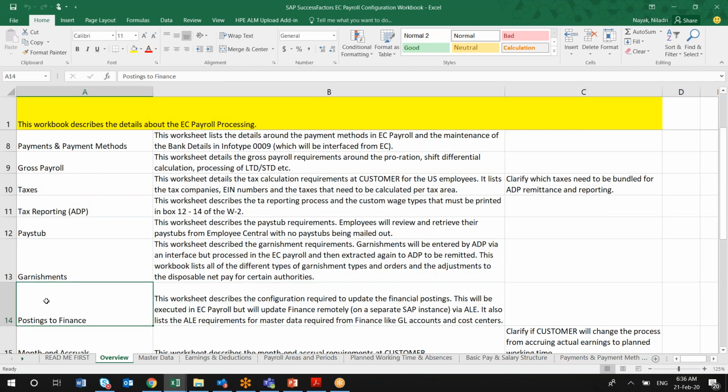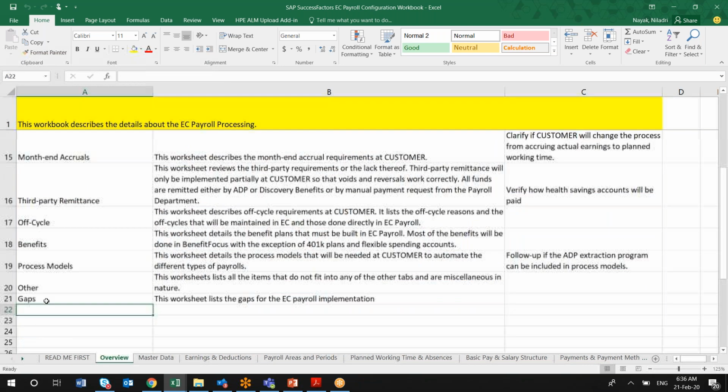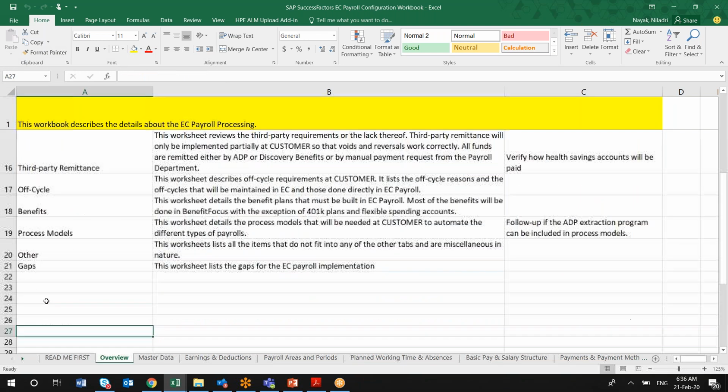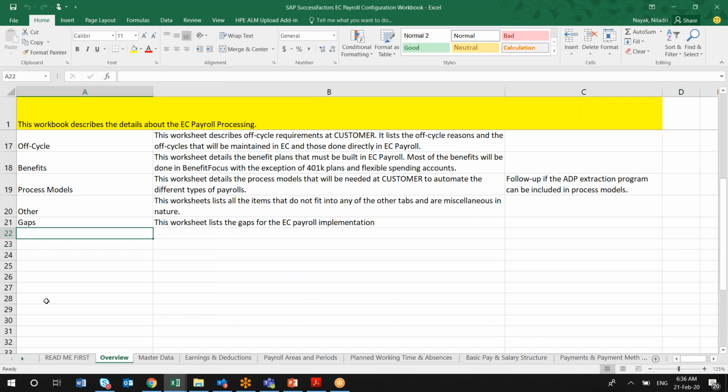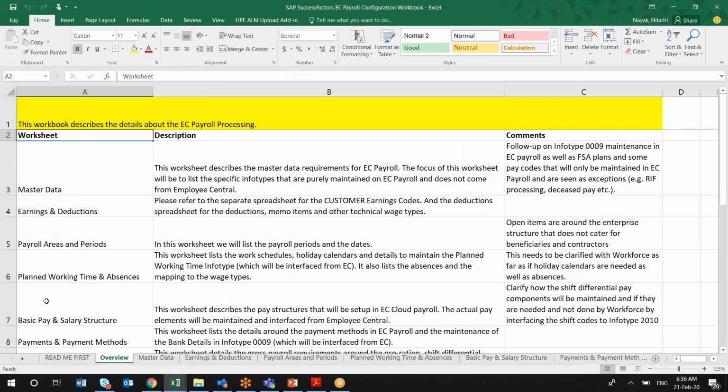But there are some generic topics applicable for all other countries, like third-party remittance, off-cycle payment, process models, and any gaps, meaning any gaps the client has in their current process. You can capture those one by one. In this sheet, you will find three columns: worksheet, description, and comment section.